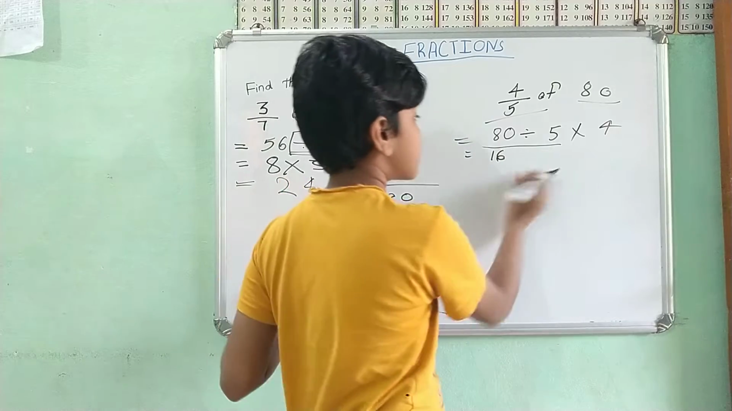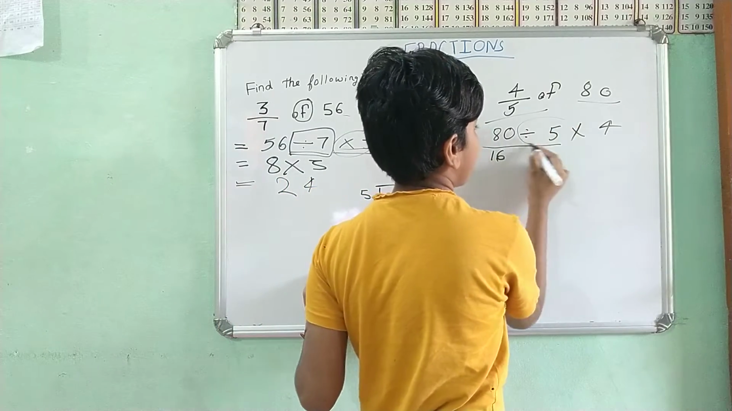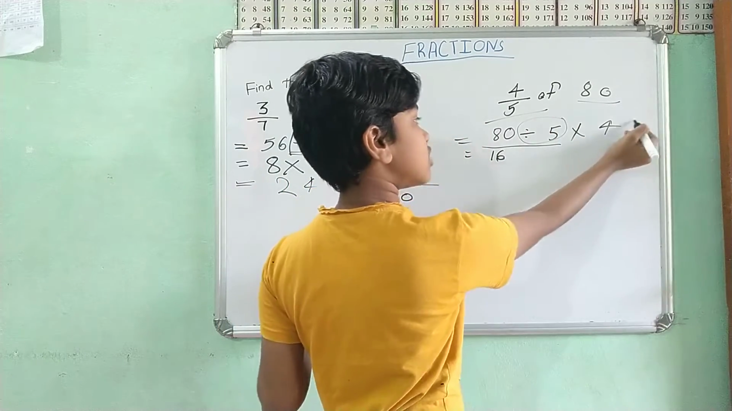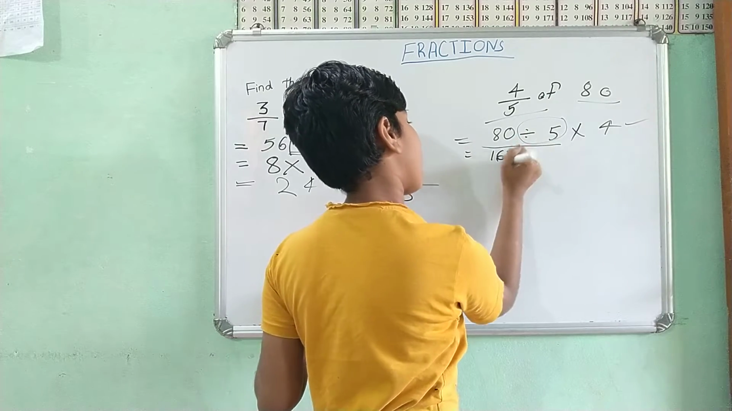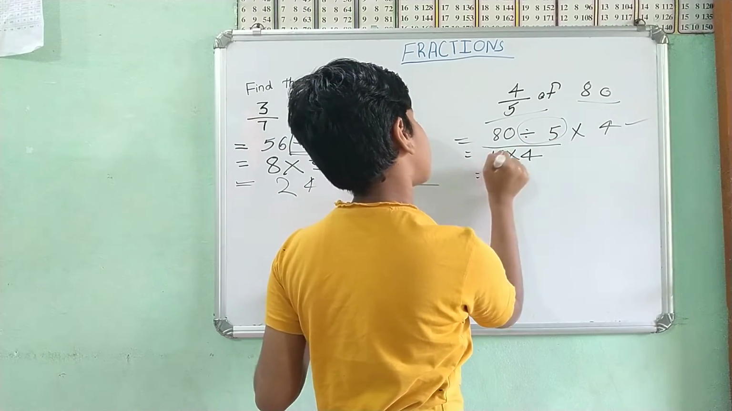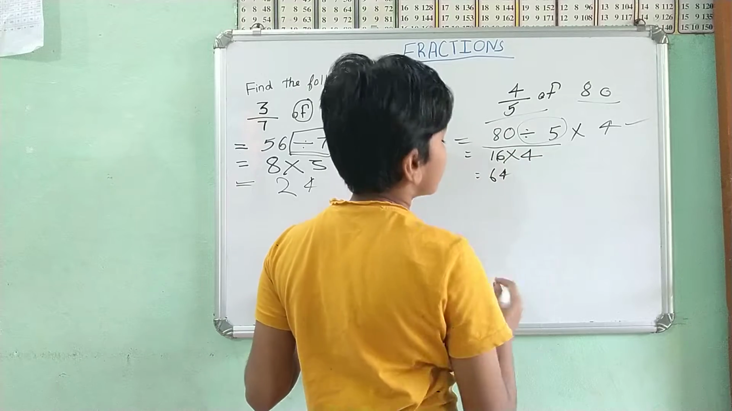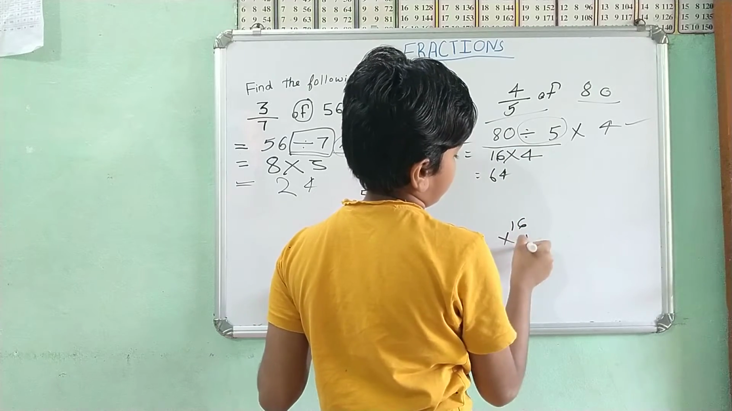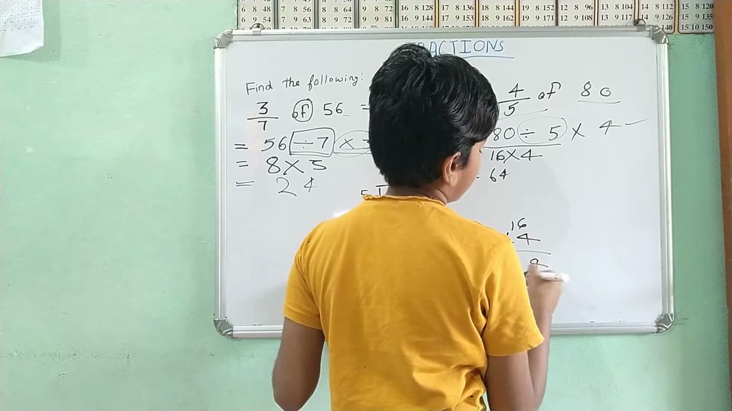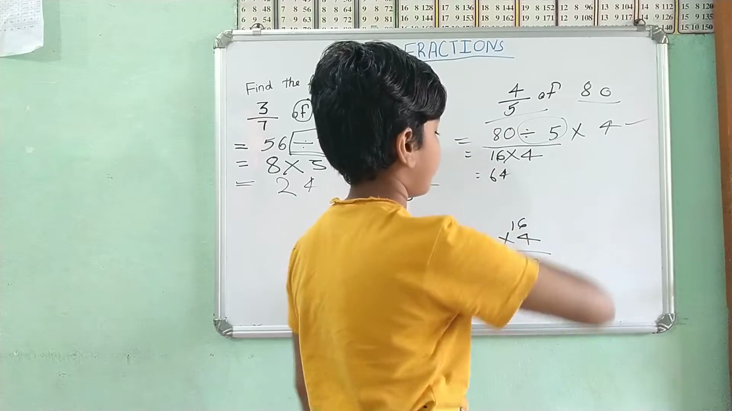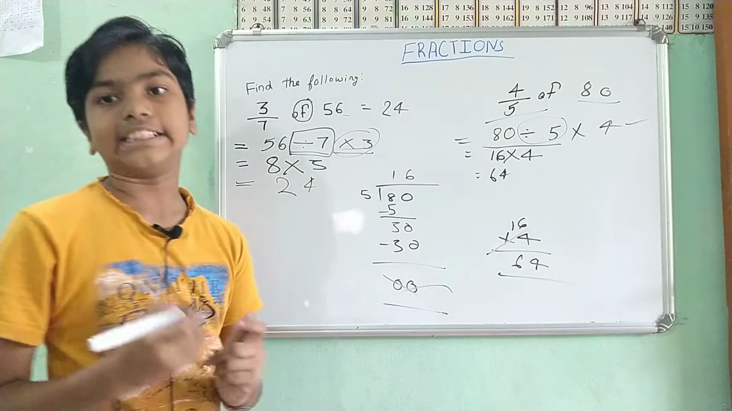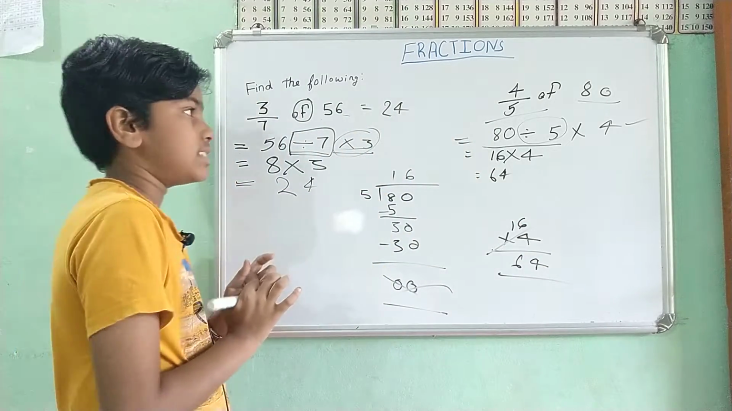Divide by 5, that method is over. Now let's multiply it by 4. Whenever you do that, you're going to get 64. If you know the tables, it's very good. If you don't, calculate it: 16 multiplied by 4, 6 fours are 24, so 64. Yes, done. Now what happens?